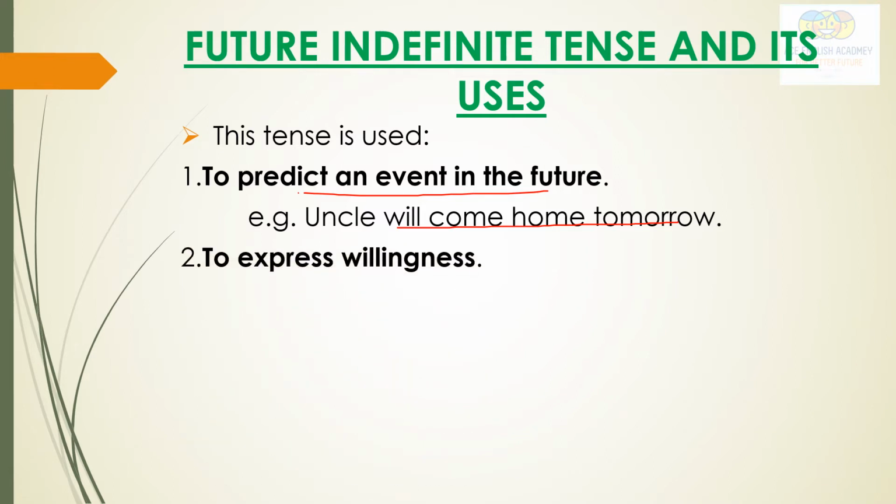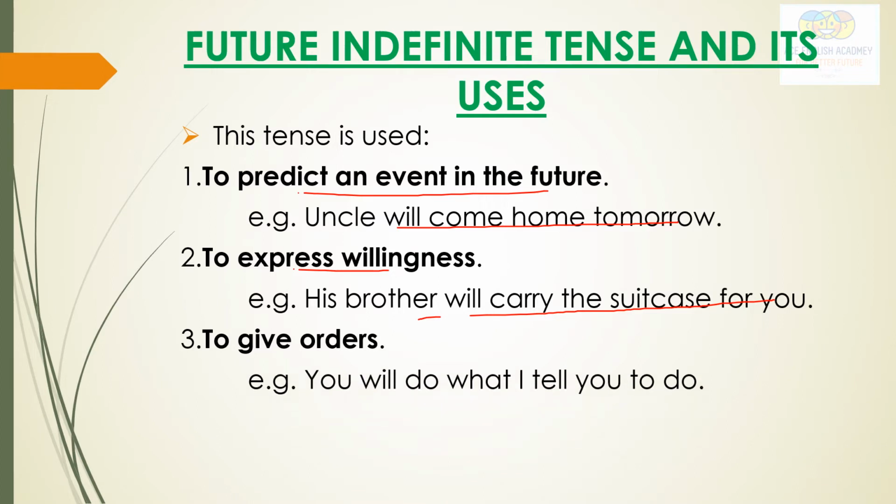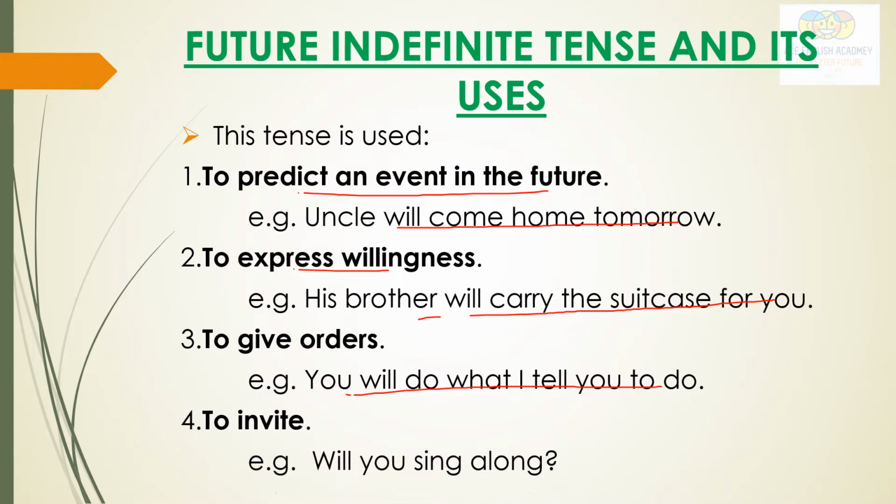To express willingness. How? See here, his brother will carry the suitcase for you. Expressing willingness. To give orders. See here, you will do what I tell you to do. For giving orders, what are we using here? Simple indefinite tense. To invite. Will you sing a song?